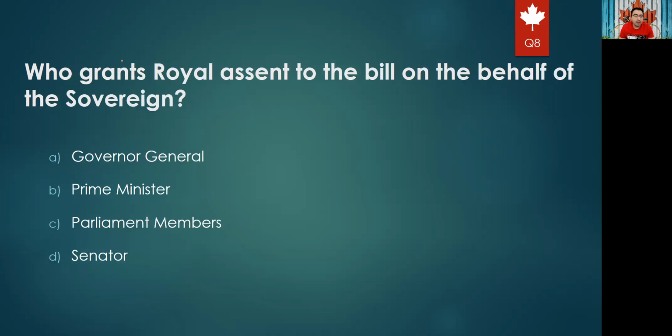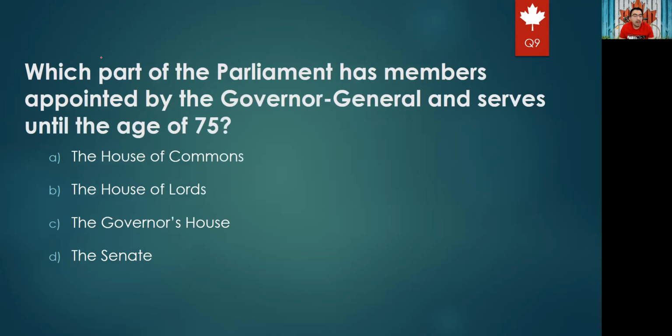Okay. Next question. Who grants royal assent to the bill on behalf of the sovereign? Who is representing the sovereign in Canada on the federal level, like on the federal government? Is it the Governor General, Prime Minister, Parliament members, or senators? For sure, the representative of the sovereign on the federal level is the Governor General.